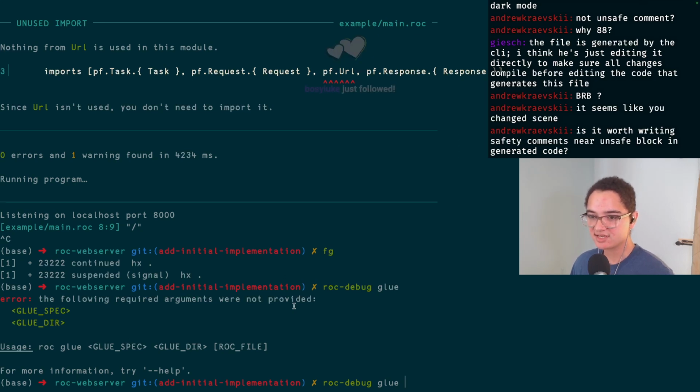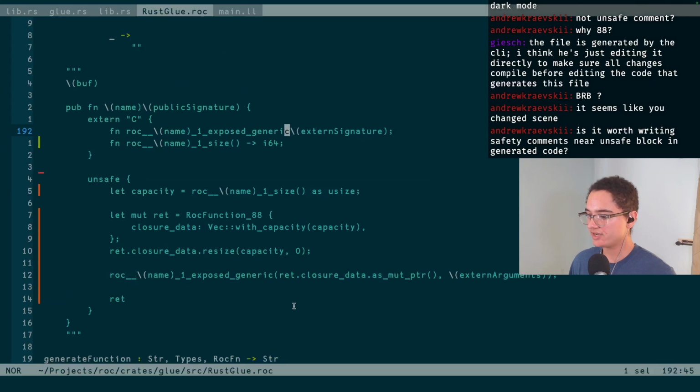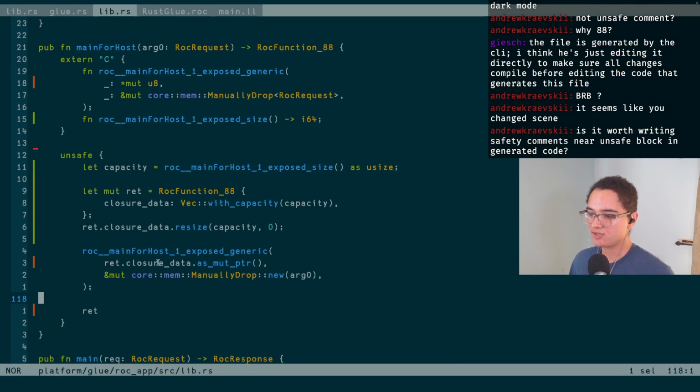Is it worth writing safety comments near the unsafe block? Yeah, I think in general, safety comments are a pretty good idea. In this case, this file is just totally riddled with unsafe, and all of the unsafe is just to do CFFI. So I don't think it's as valuable in this file specifically, because literally every unsafe block is just calling Roc functions, right? So it's not really like the entire file, the unsafe is exactly the same.